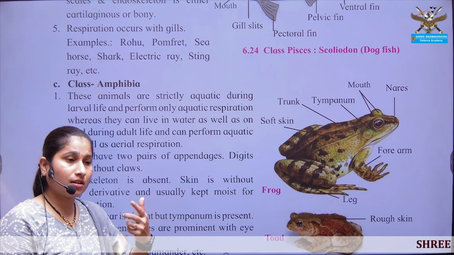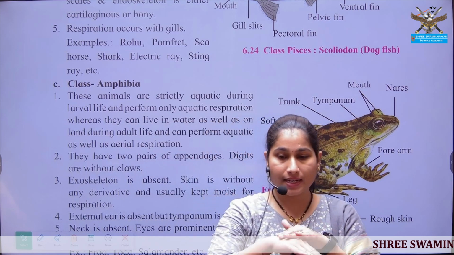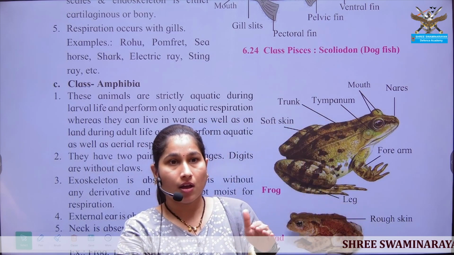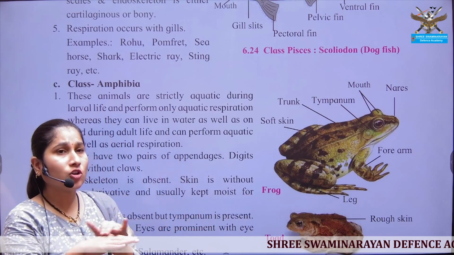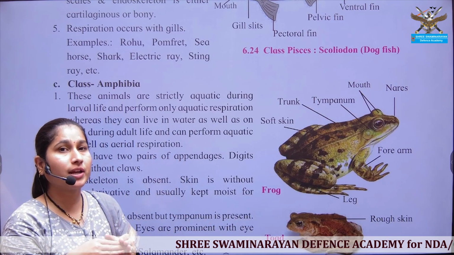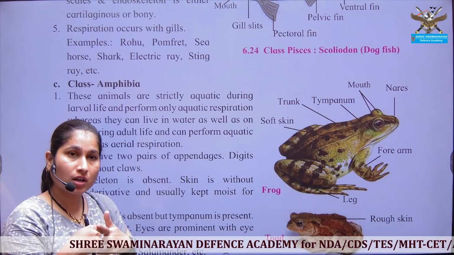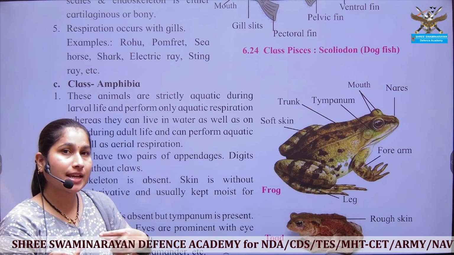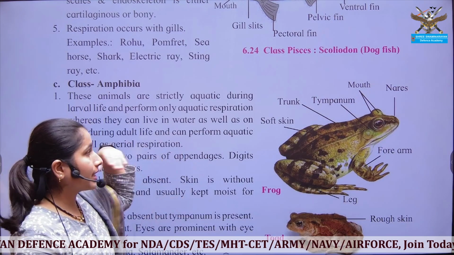What is the role of these gills? Gills take in the water. There is a thin membrane present below the skin of the organism, where the water comes inside the fish's body, and these membranes come in contact with this water current, the exchange of gases takes place, and again that water is thrown out of the body through these gills itself.